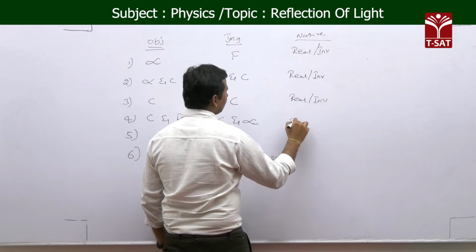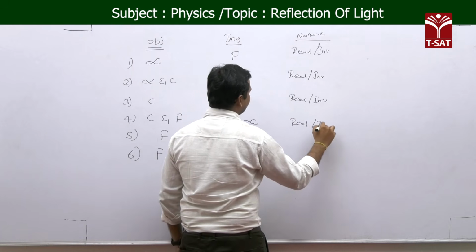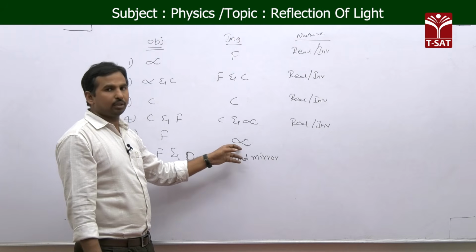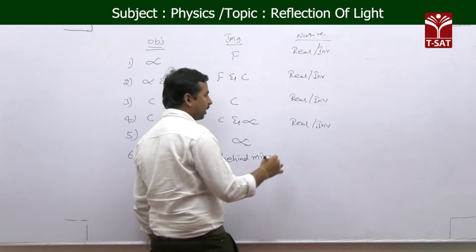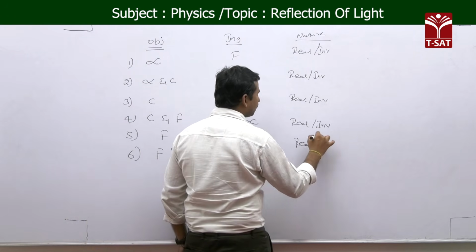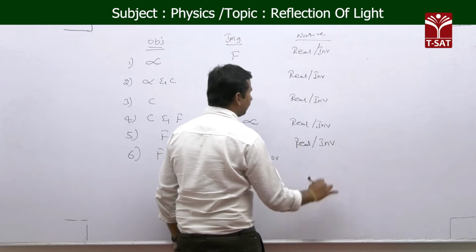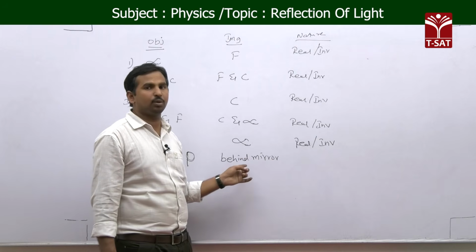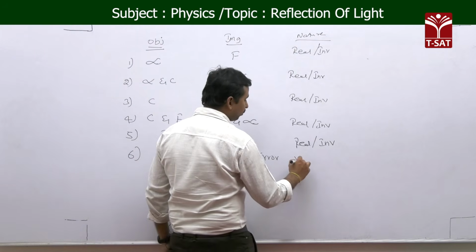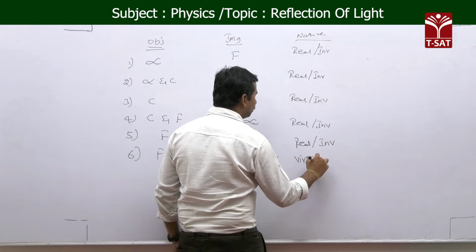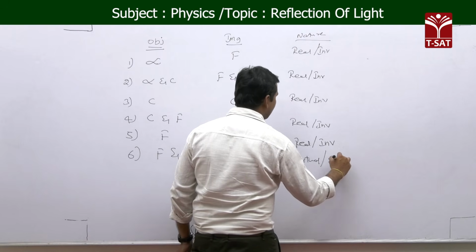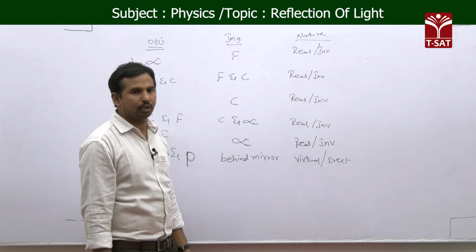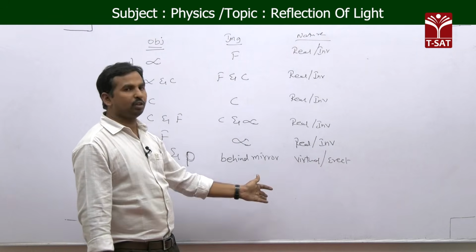Between C and infinite also, a real and inverted image. And when the object is placed at infinite, where the reflected light rays are going parallel to each other, there also the image is formed real and inverted. Whereas in the last special case, the image which is formed behind the mirror is a virtual image. And we know that all virtual images are upright, also called erect images. That is about the nature of the image we got.